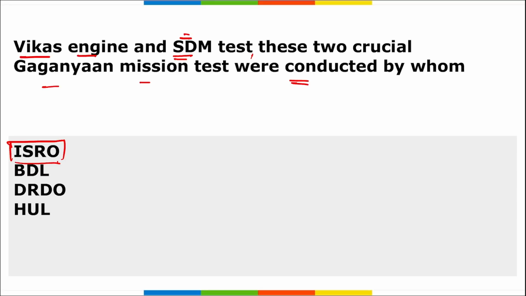It is human rated Vikas engine test campaign that was tested for the L110 stage. And if we talk about this, SDM is your system demonstration model test that was done for the crew module propulsion system. And these two tests were a success. They were tested by ISRO. All right, if we talk about ISRO, who is the chairperson? S. Somnath. Headquarters is in Bangalore, Karnataka, and it was established in 1969.